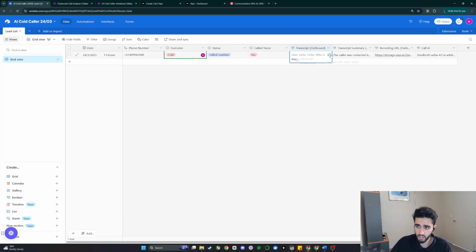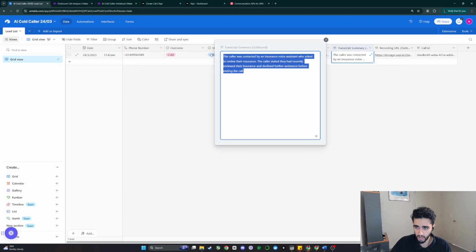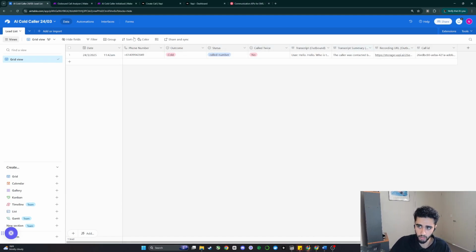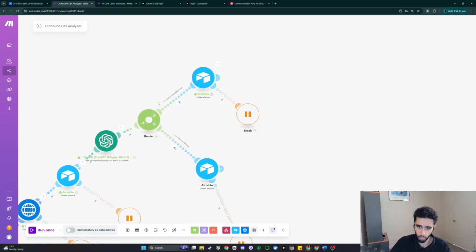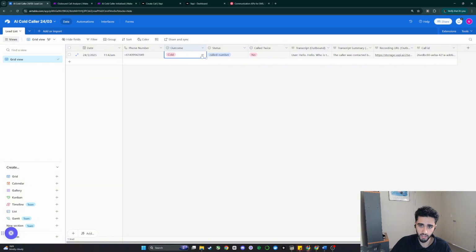So this is the transcript that it is analyzing. And this is the summary that it gave us. It's actually a pretty decent summary. So hopefully this OpenAI agent actually gives us something useful. And it gave us cold, which is exactly what we wanted. And then that got routed up into here. And if we go back to the Airtable, we can see the outcome is cold.